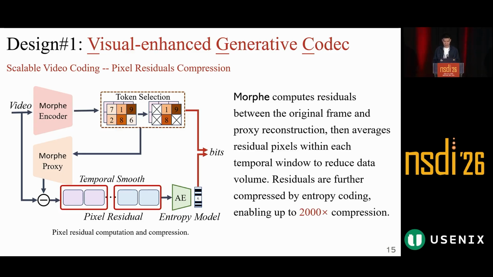Because of high compression, semantic tokens may miss small pixel-level details, such as patterns and text. To handle this, Morphe has a pixel residue design. It first decodes the frame from the semantic tokens and then computes the residue between the original frame and the proxy frame. Most residue values are small or close to zero. So Morphe averages residues within each temporal window and compresses them with entropy encoding. This brings very high compression of residue data. In this way, Morphe uses tokens for the main semantic structure and residues for fine visual details.